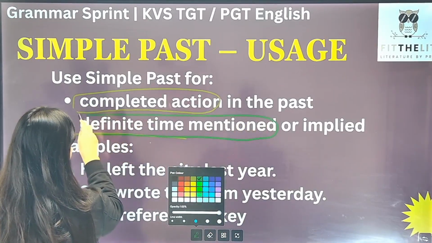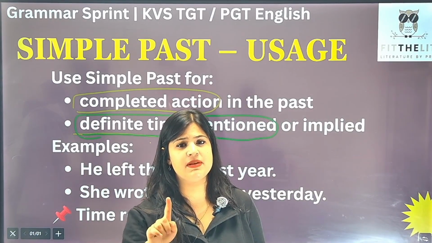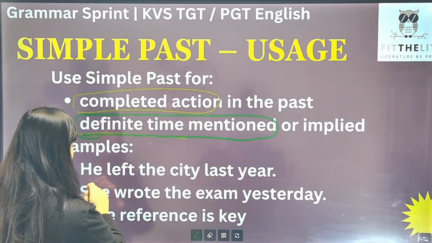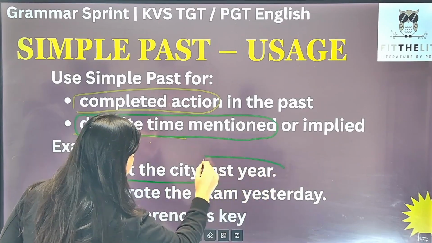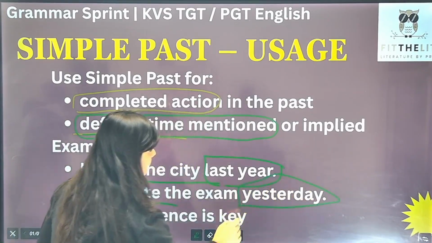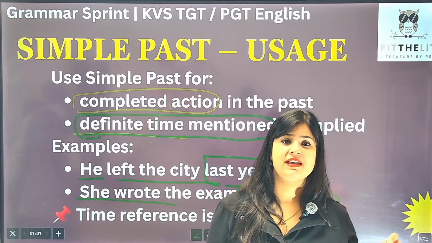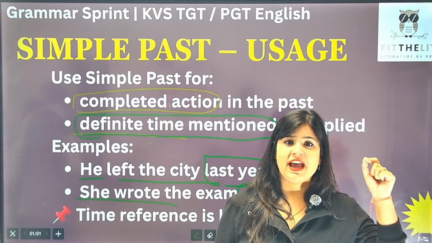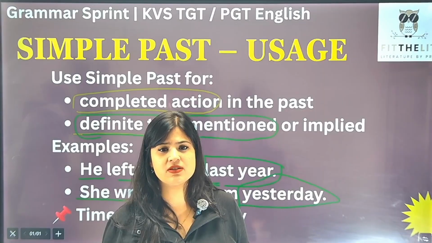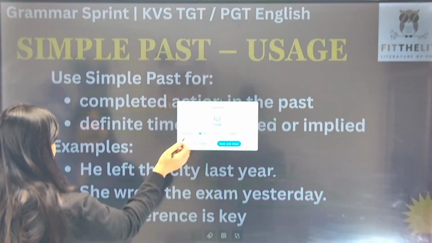Definite time has been mentioned, यानी कि we will use simple past tense only when definite time is mentioned or it is implied, right? For example, look at these examples. He left the city last year. Again, definite time. She wrote the exam yesterday. Again, definite time is given. Time reference होना बहुत जरूरी है. किस tense में? Simple past tense में. Etch it in your brain, अच्छे से घुसा लो दिमाग में कि simple past tense में you need to have time reference, right? Time reference is the key. That is what I said.